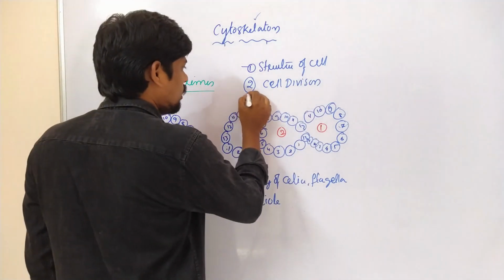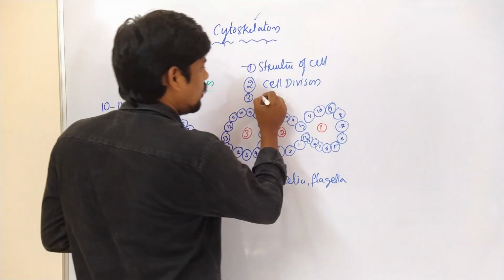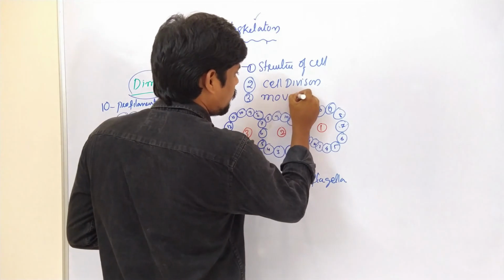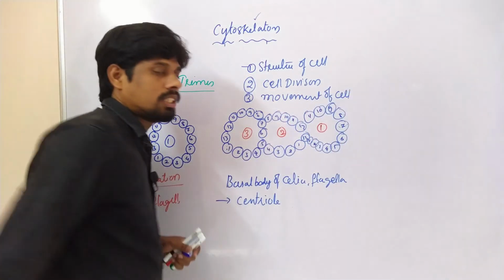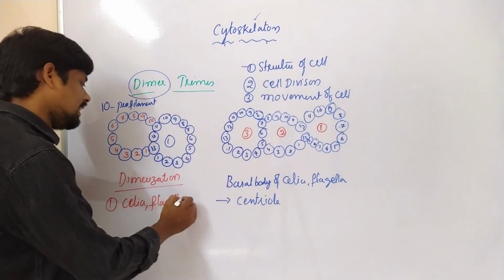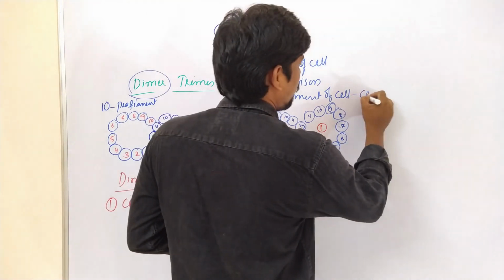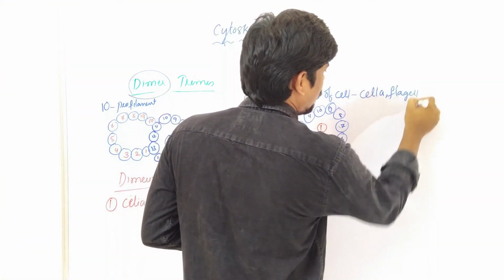The third important function of microtubules is that they are involved in the movement of the cell. The best example is the movement done by cilia and flagella.